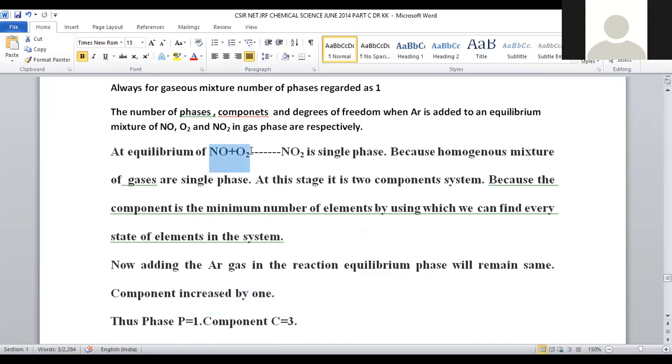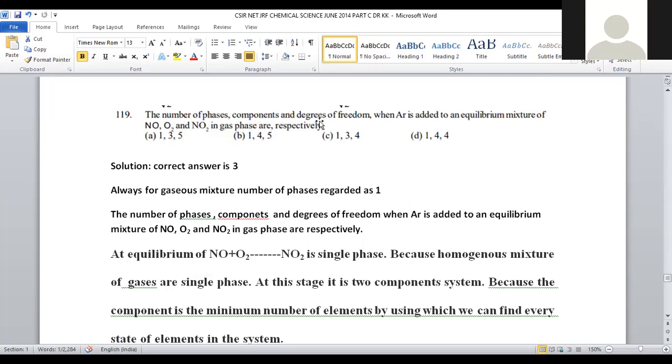What is one? First component is mixture of nitric oxide and oxygen. Second component is nitrogen dioxide. Third component is argon, what we are adding, that is the noble gas. Okay, so it is a 3-component system, monophase system. Now, what could be solved?